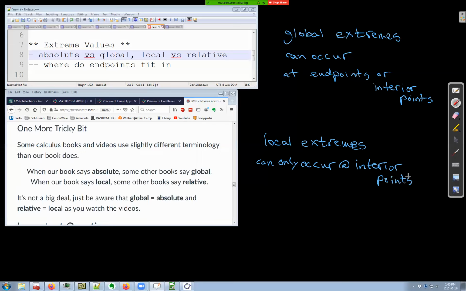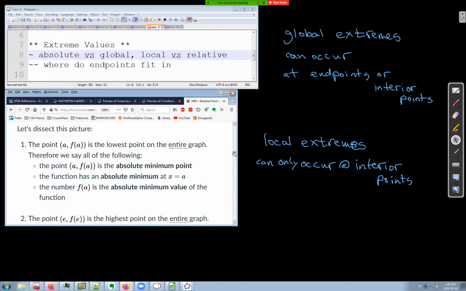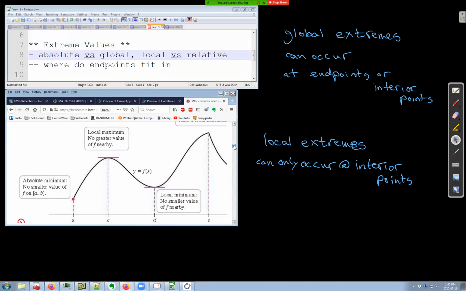And you might ask, well, why is that? Is there a reason for that? And the answer is yeah. In mathematics, there ought to be a reason for everything.